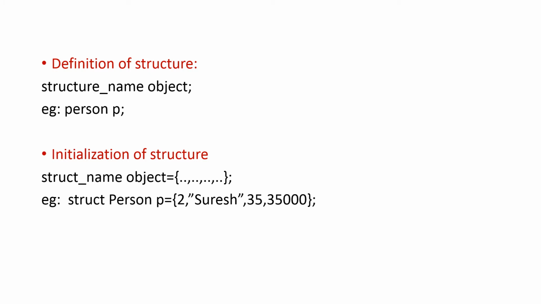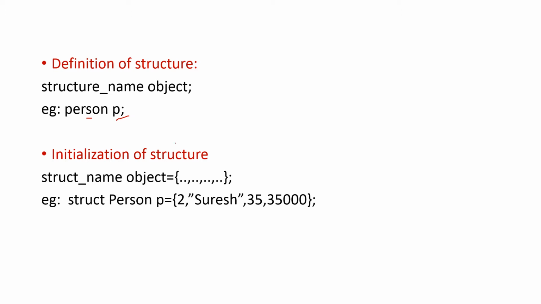Next is definition of structure. You have already declared the structure. Now you have to define the structure. For that, name of the structure and object. That is, person is the name of the structure and P is the object with the help of which the structure can be used.